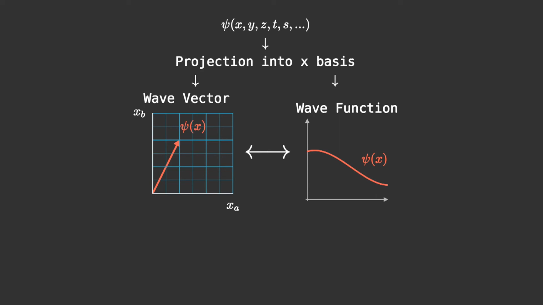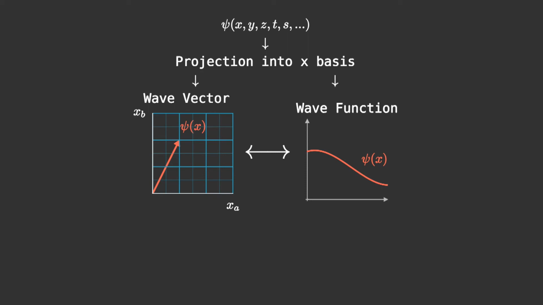For example, if we look at our wave vector, we can have two possible values, for example A and B, which correspond to orthogonal vectors. For a wave function, we can think of it as a Dirac delta, which already makes a bit more sense.